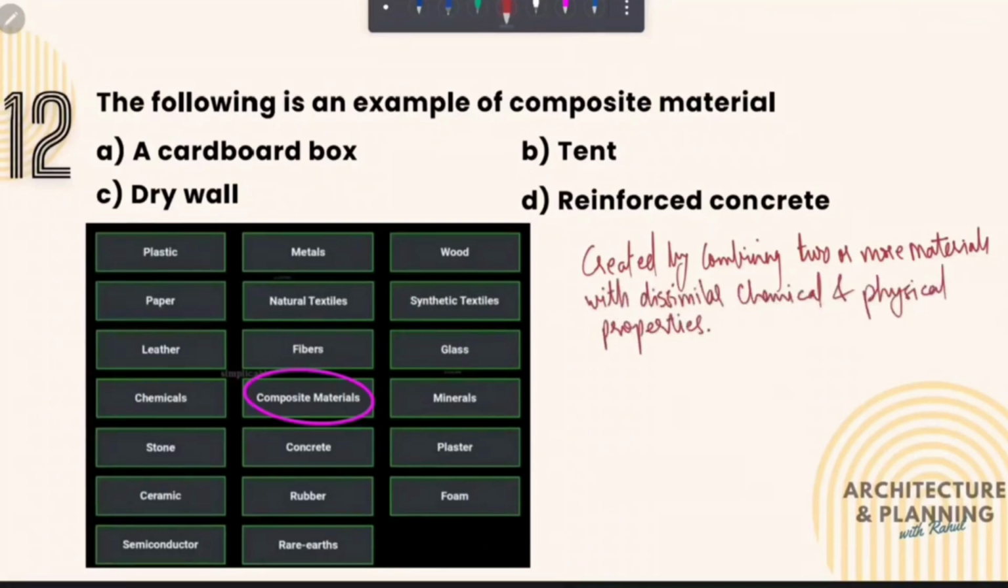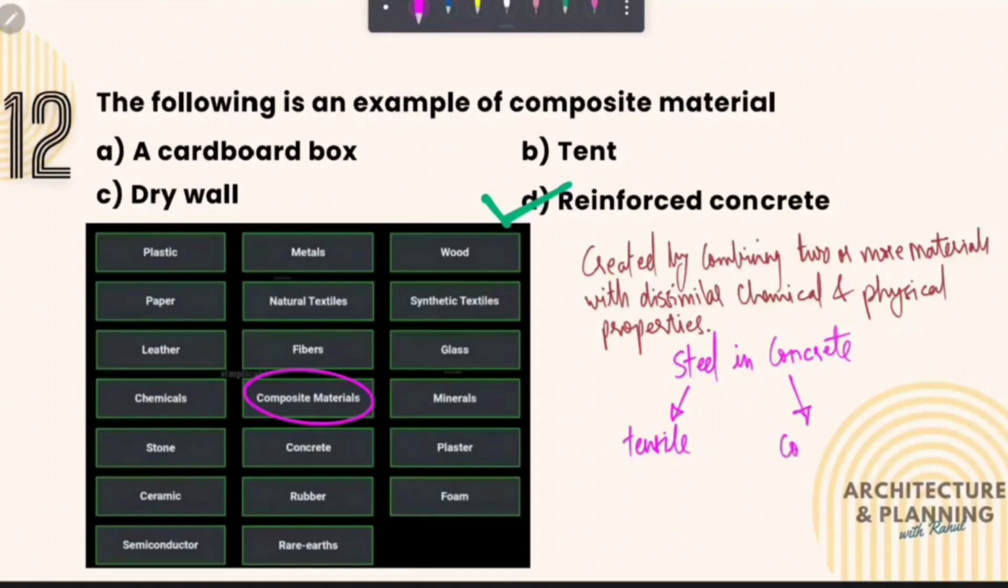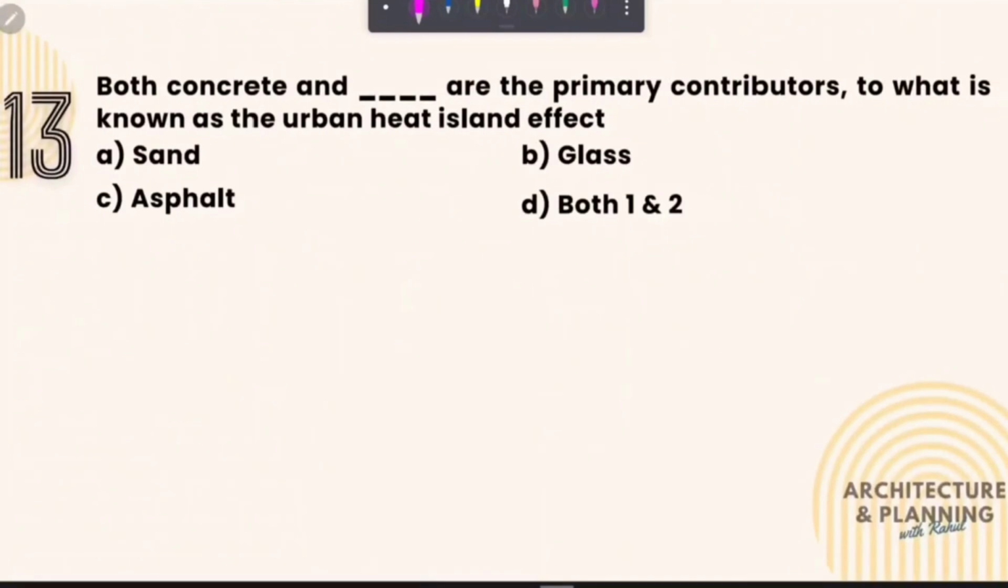The resulting material is generally made to do a certain kind of job, and it will have properties which are superior to the previous materials. Out of the given options, reinforced concrete is a composite material. Therefore the correct answer is option number D. Reinforced concrete is obtained from embedding steel in concrete, in which steel provides the tensile strength and concrete provides the compressive strength. Let's move to the next question.